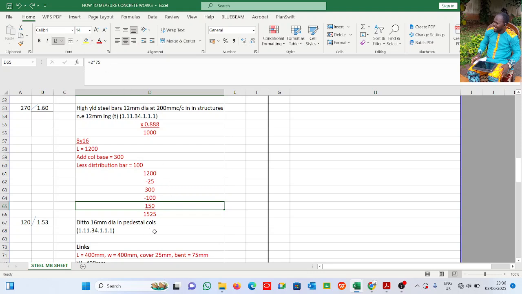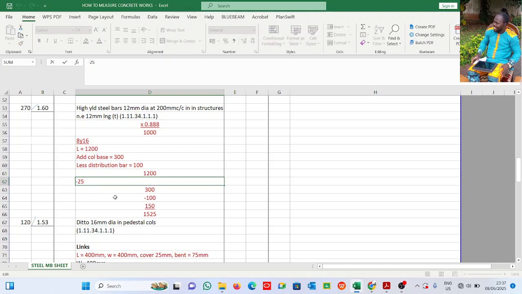Now you know I'm working on Excel. If I'm working on paper, I would have been able to write. Otherwise, I'll scatter everything I have here. If it's paper, I'll write it right. So that's why I have to write these ones at the top. Right. So minus means this is cover.